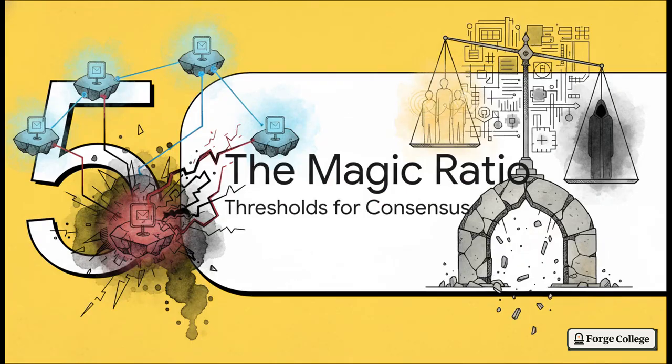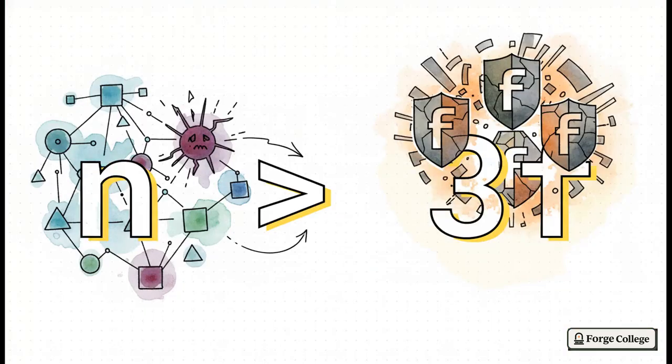All right, Section 5, the magic ratio. Let's define the strict mathematical thresholds we need for consensus. So, there is a catch to everything we've just talked about. Remember our tiny 4-node lab test earlier? Just one bad actor was enough to cause a complete collapse. You can have all the fancy cryptography in the world, but if you don't have enough honest people in the room, the whole system still fails.